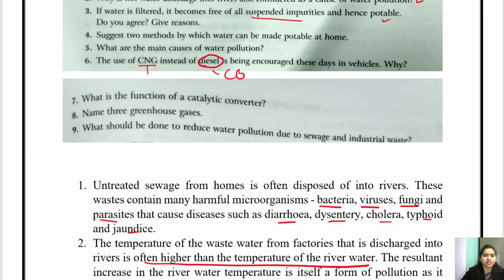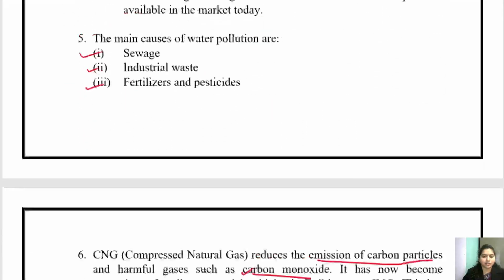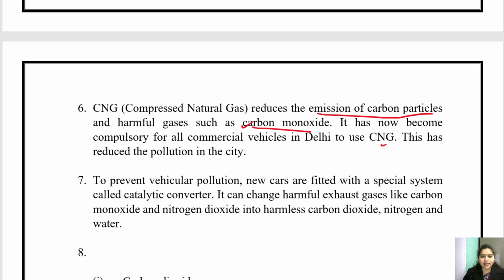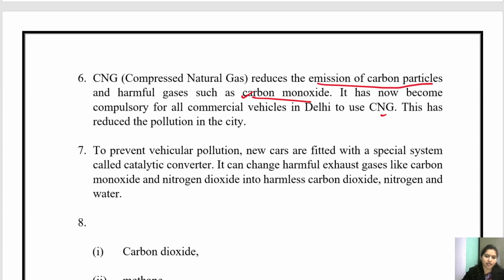Now come to question number 7. What is the function of a catalytic converter? So children, generally in today's automobiles, a catalytic converter is used, which converts harmful gases like carbon monoxide into less harmful carbon dioxide. To prevent vehicular pollution, new cars are fitted with a special system called a catalytic converter.